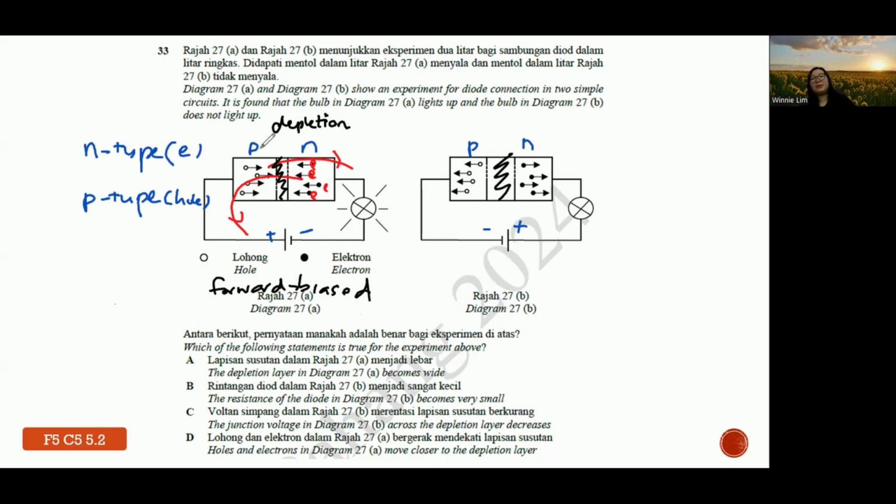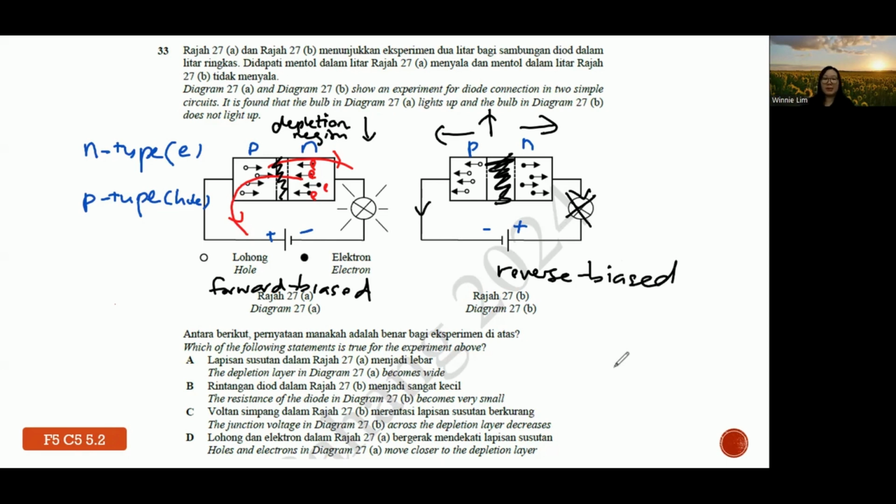So they cause the depletion region to become thinner. But when I interchange the battery, the P-type is still attracted to the negative if they can move, right? Then the N-type, they are moved away already. When they move away, what happens to this region? It increases, right? So that's why no current is able to flow anymore. So your bulb will not light up anymore. And this connection is called what? Reverse bias.